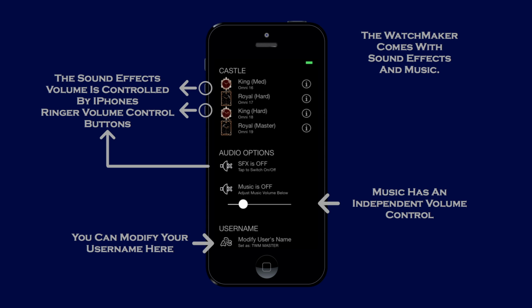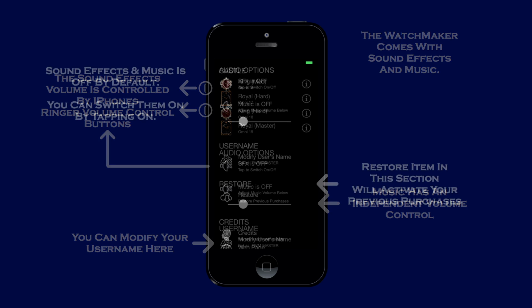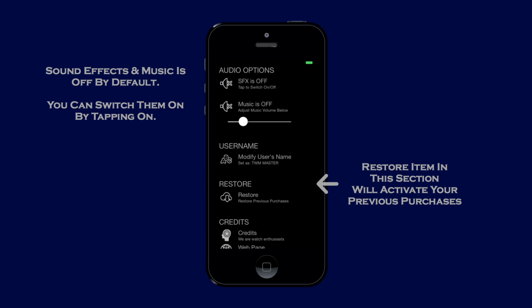The WatchMaker comes with sound effects and music. The sound effects volume is controlled by the iPhone's ringer volume control buttons. Music has an independent volume control. You can modify your username here. Sound effects and music are off by default. You can switch them on by tapping on.